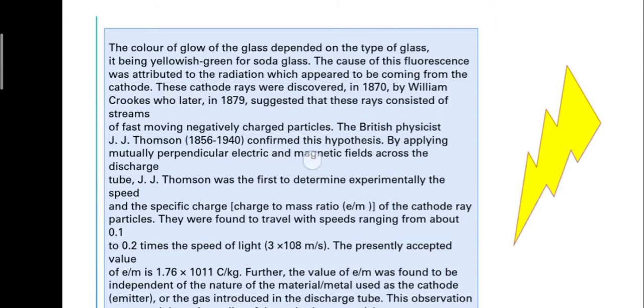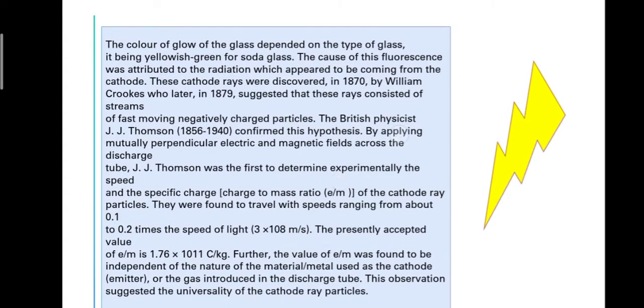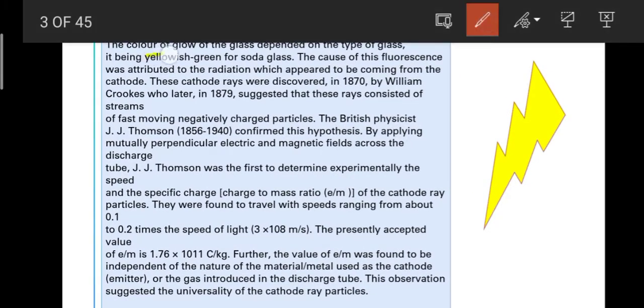This is one important point, so remember it. The cause of this fluorescence was attributed to the radiation which appeared to be coming from the cathode.